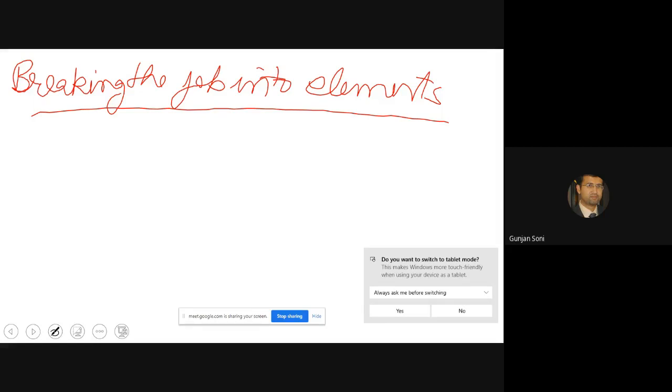So we can say that it is distinct, meaning it is individual in itself. An element is a distinct part of a specified job which we have selected. So it is a distinct part of a job,